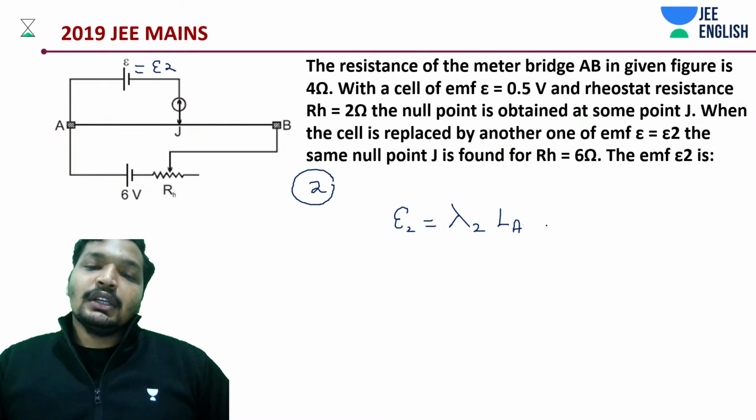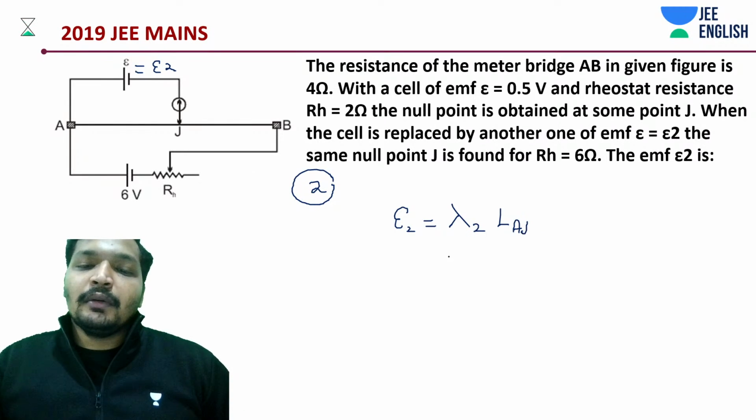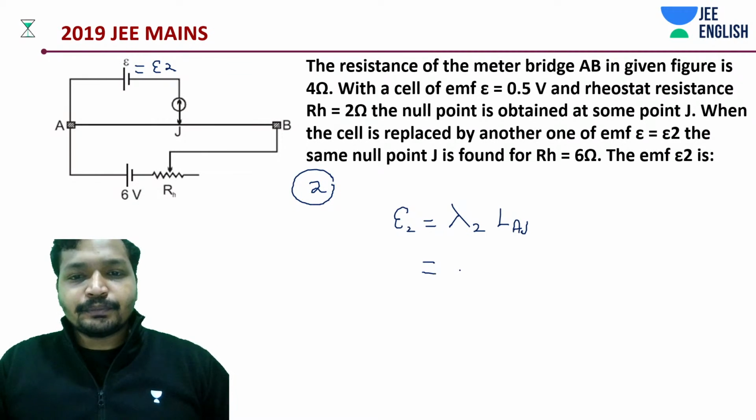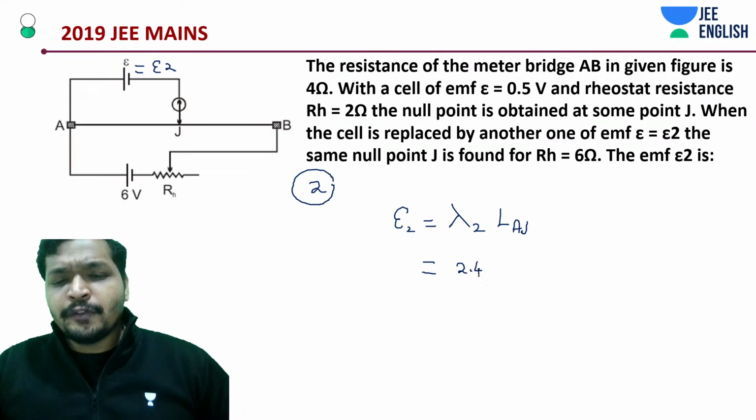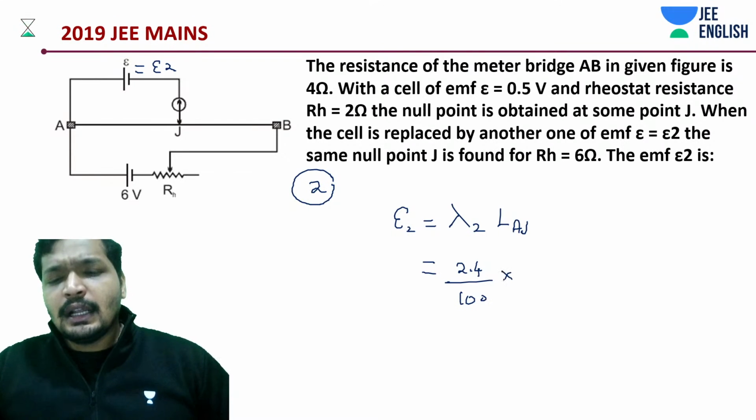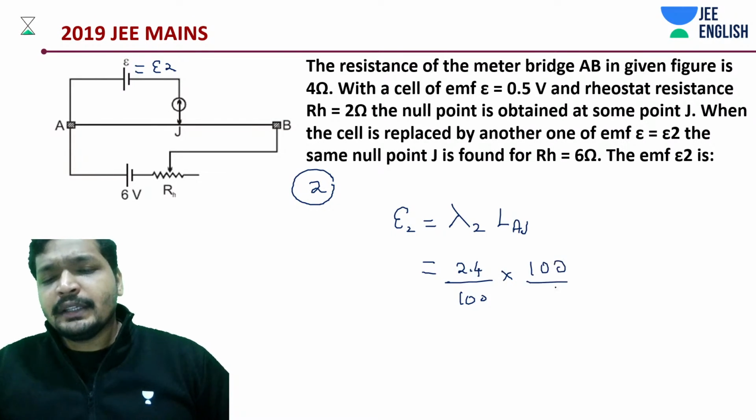So this should have been lambda 2. How much did we get? This 2.4 by 100, right? And length was how much? Something like 100 by 8 of AJ. So that would give us 0.3. That's it, students. That's it. It's a cakewalk.